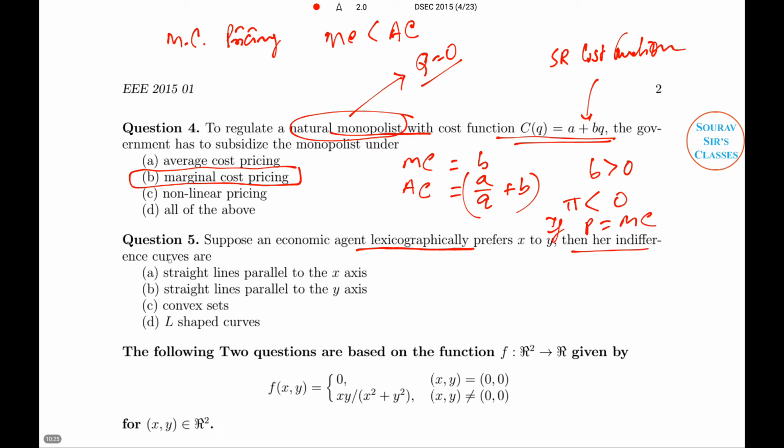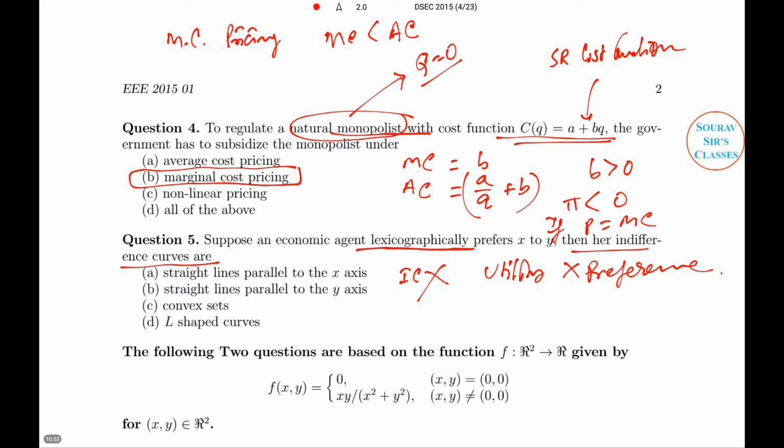And then her indifference curves are, now what is the indifference curve? An agent with lexicographical preferences actually doesn't have ICs, because there is nothing called utility, there is nothing called the preference ordering. They are simply going for the names, and the name also without a brand, structure or history, it's just going with the flow. So it's the strictest sense of the word.